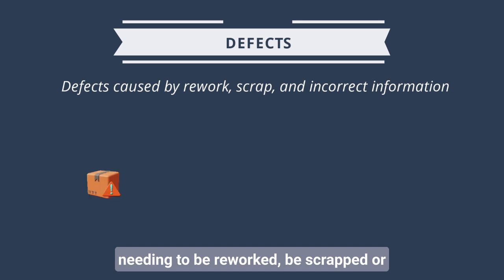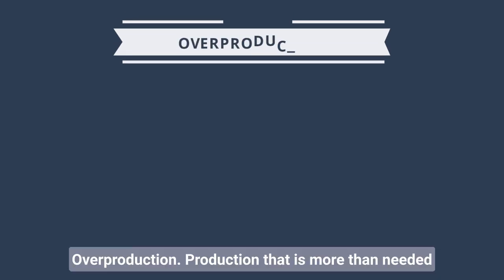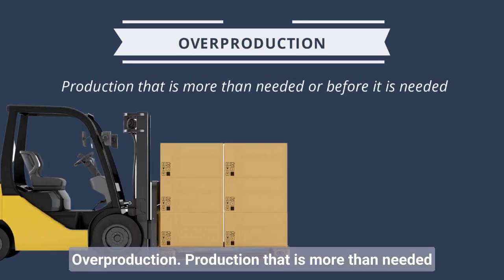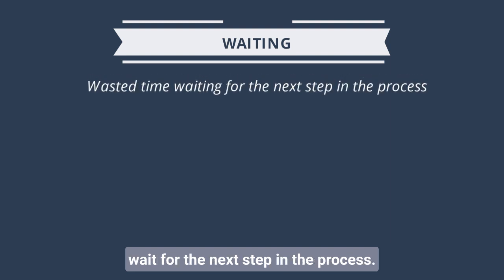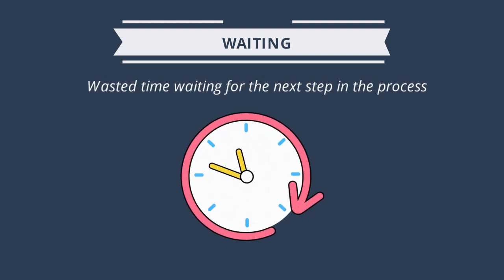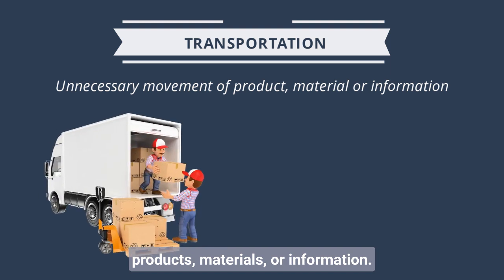Defects. Defects are things that result in needing to be reworked, be scrapped, or changed due to incorrect information. Overproduction. Production that is more than needed or produced before it is needed. Waiting. Time can be wasted if you have to wait for the next step in the process. Transportation. The unnecessary movement of products, materials or information.